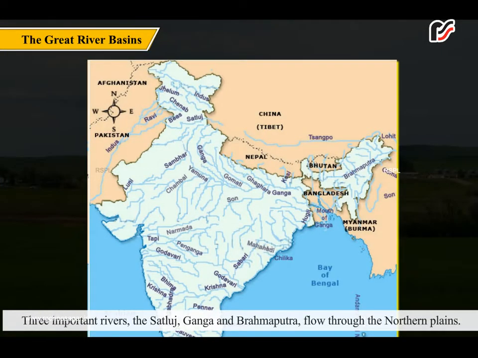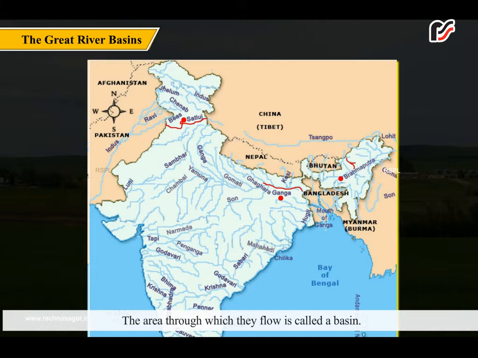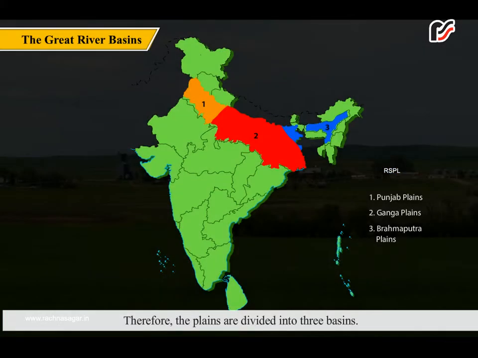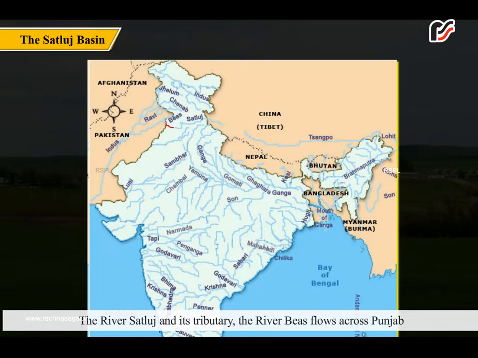Three important rivers, the Satluj, Ganga and Brahmaputra, flow through the northern plains. The area through which they flow is called a basin. Therefore, the plains are divided into three basins. The river Satluj and its tributary, the river Beas, flow across Punjab and then join the river Indus in Pakistan.